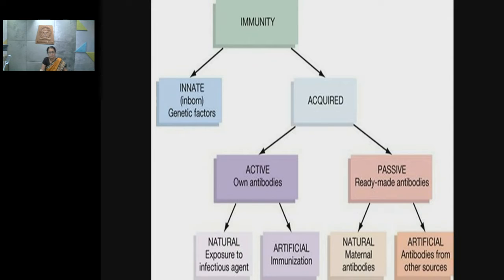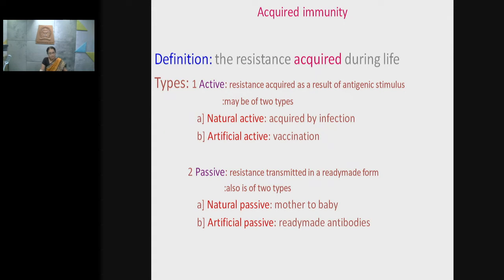This immunization may be either passive or active, and depending on that, the acquired immunity is further classified as active immunity and passive immunity. Acquired immunity we can define as the resistance power acquired during the course of life. And active acquired immunity is the resistance power acquired as a result of antigenic stimulus.